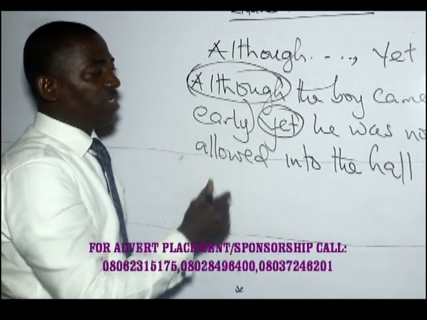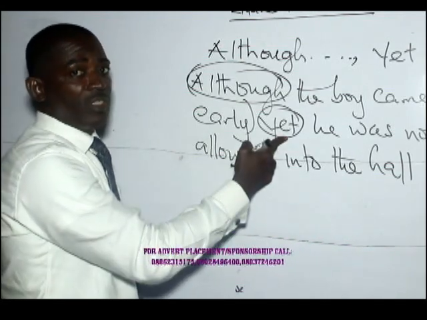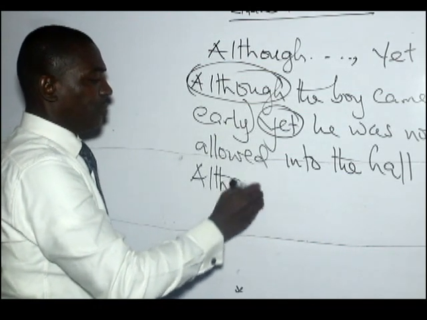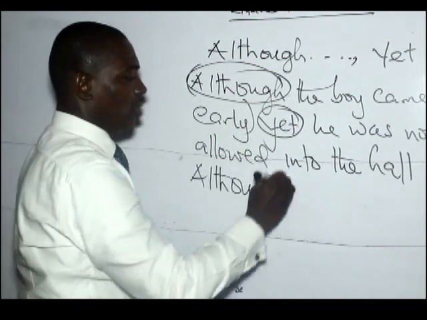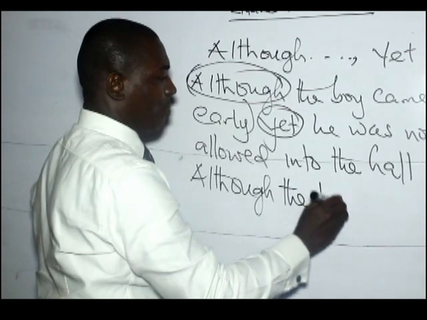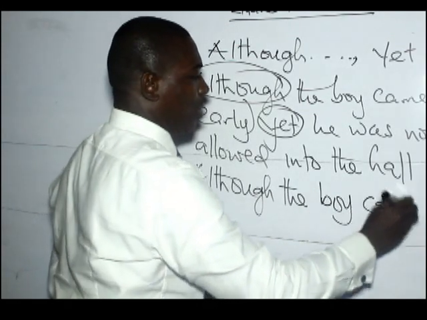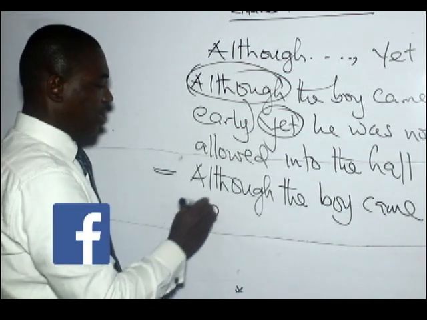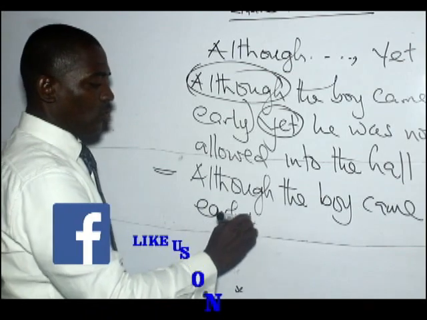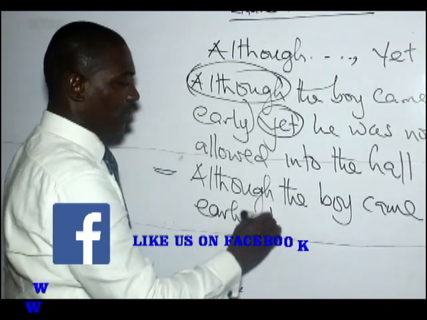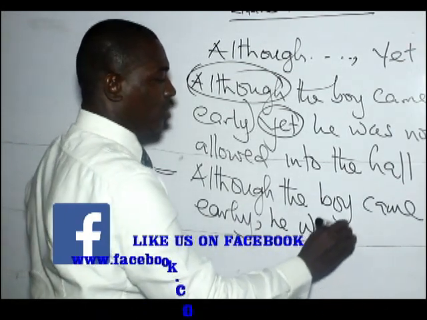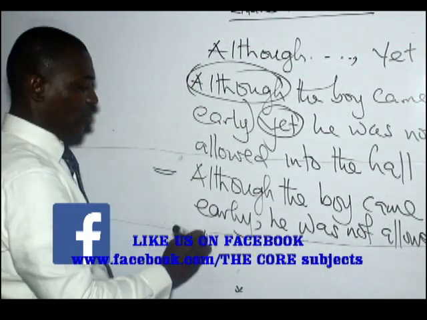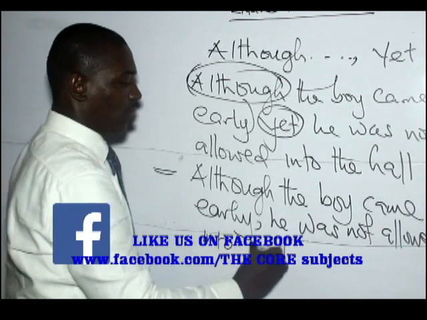from the main clause, then we don't use yet there. Example: although the boy came early, use a comma to separate it, he was not allowed into the hall.